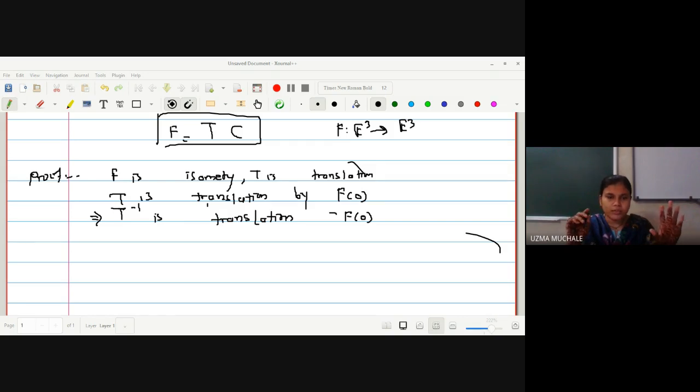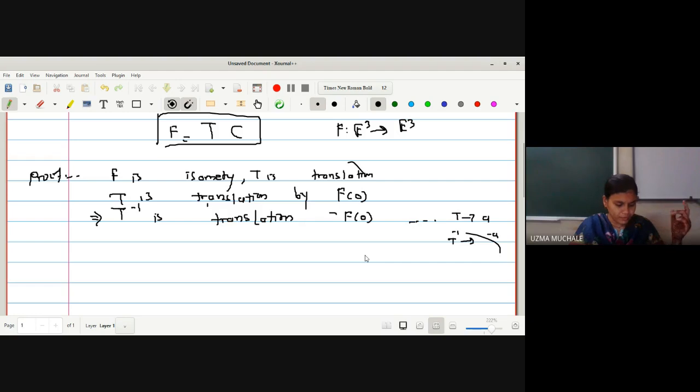We started with F is an isometry, T is a translation by the vector f of 0. By the theorem you can write down the reason: we have seen the theorem that if T is a translation by A, then T inverse will be the translation by minus A.